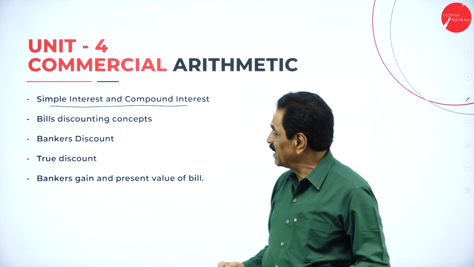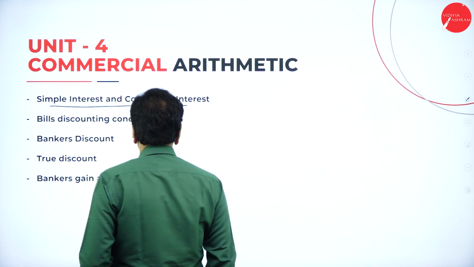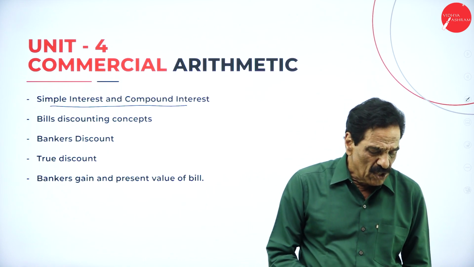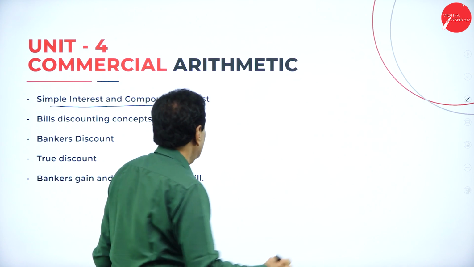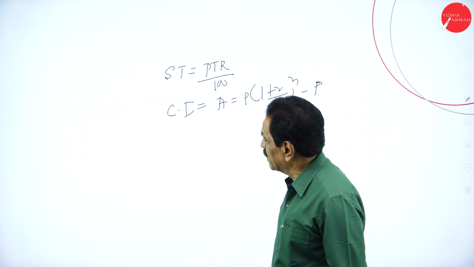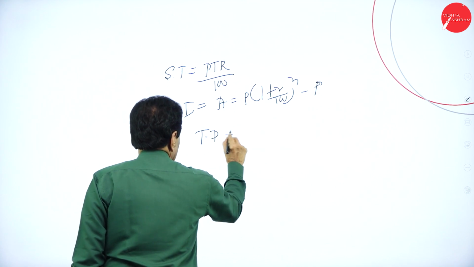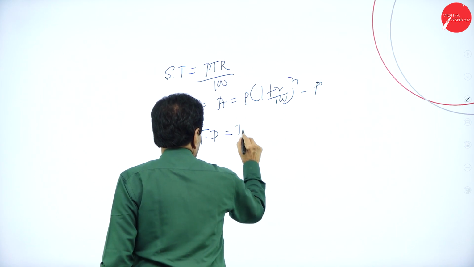Here, banker's discount and true discount. There are two terms here. One is called the banker's discount, another is called the true discount. So if you go with banker's discount and true discount, TD, true discount, is ATR over 100.